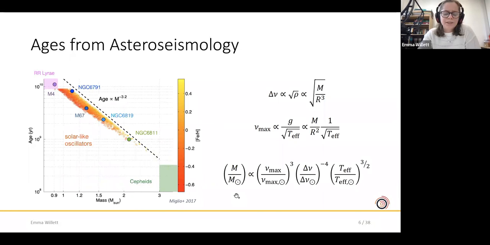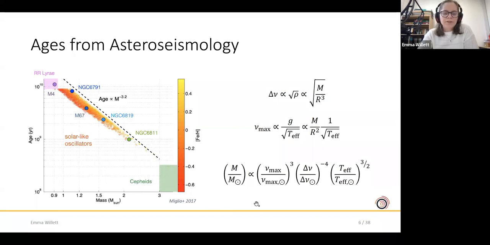And here we're really interested in red giant stars because they're intrinsically luminous, so we can see them over large ranges. And their age is very tightly correlated with the total stellar mass because it's more or less determined by the main sequence lifetime. So as you can see here, we have a tight relationship between red giant age and total stellar mass.